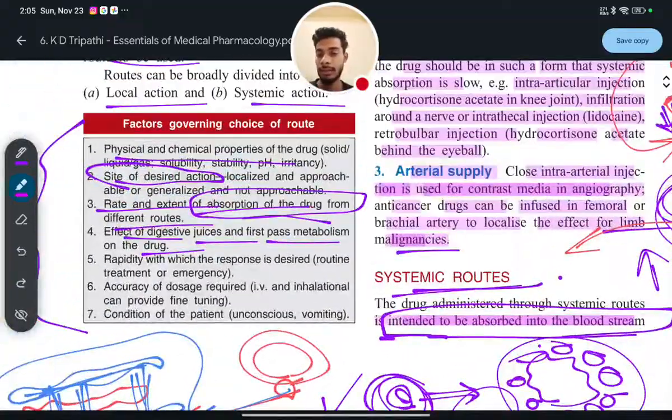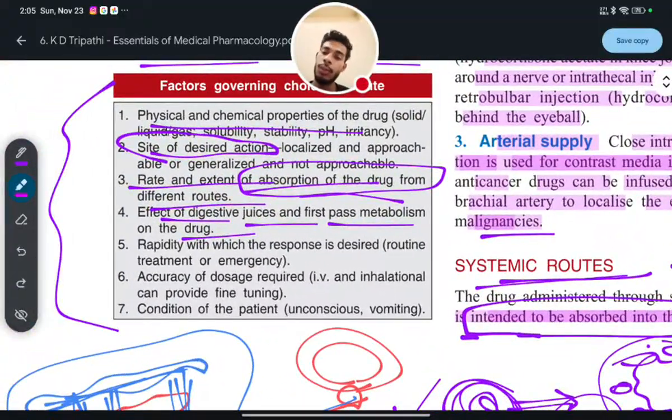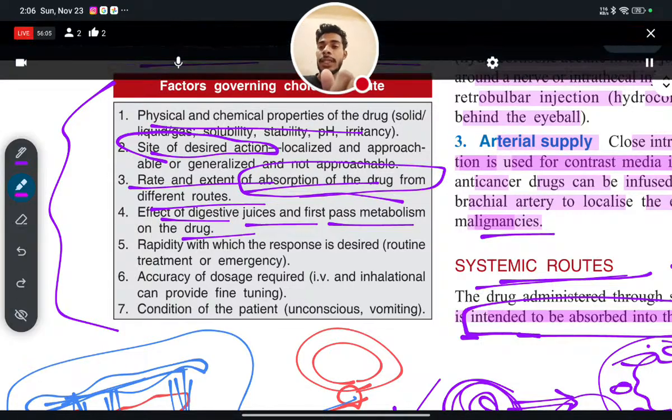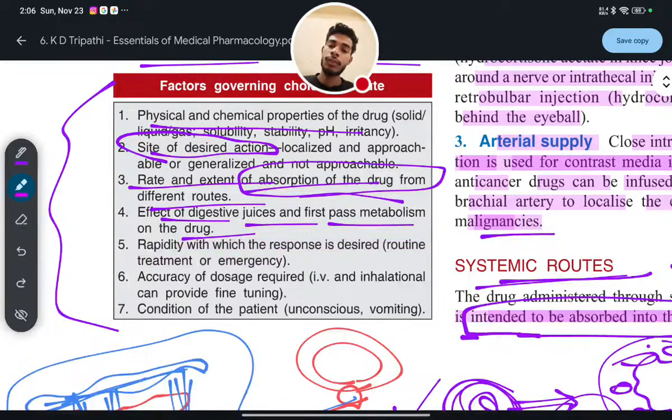Next, rapidity with which the response is desired. If you need a fast response, you will use topically or locally. If you need a slow and longer, sustained activity for a longer duration, then you will use the oral route or some other systemic route. But if you need rapid onset of action, that is fast action, then you will use topically, locally.